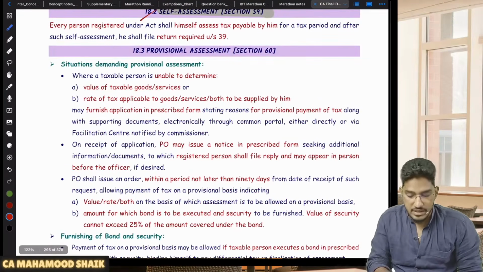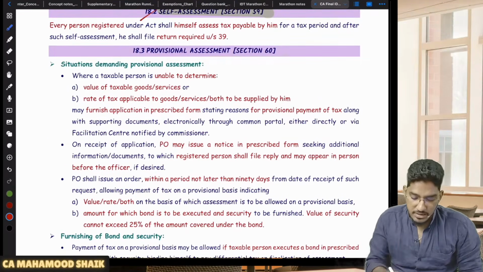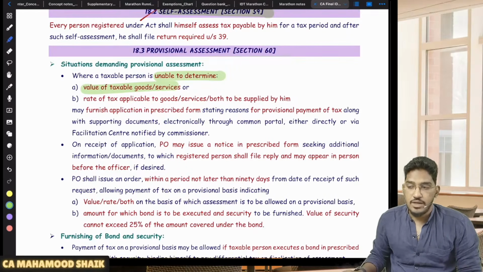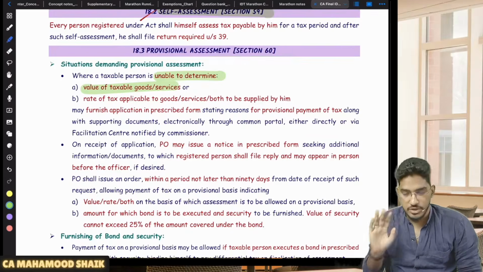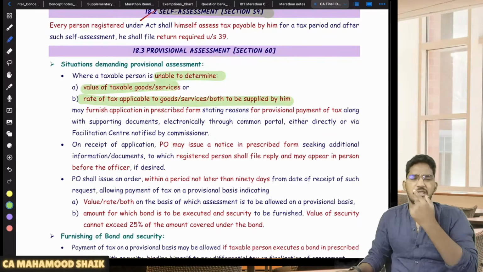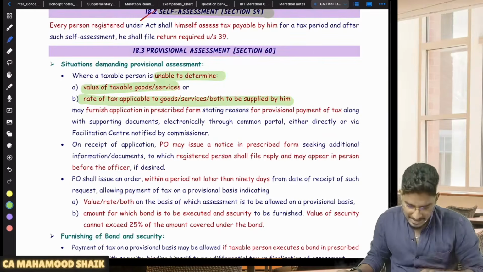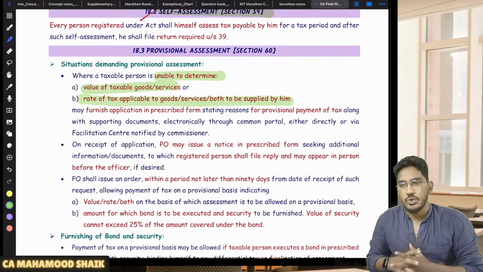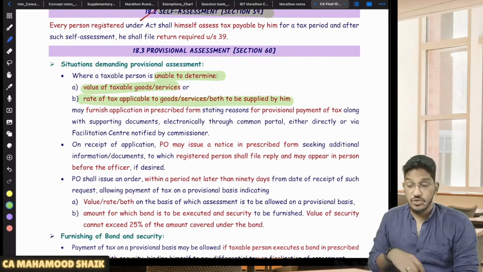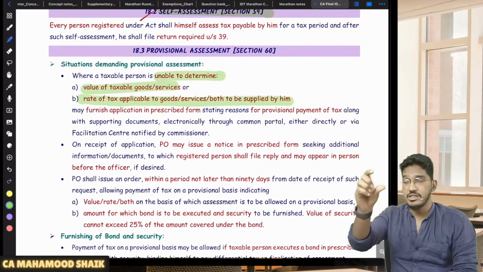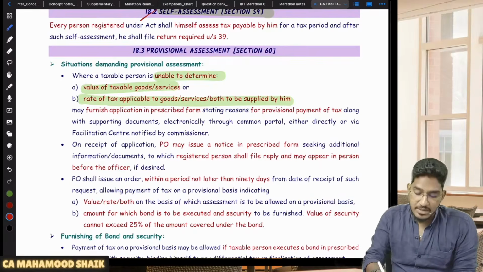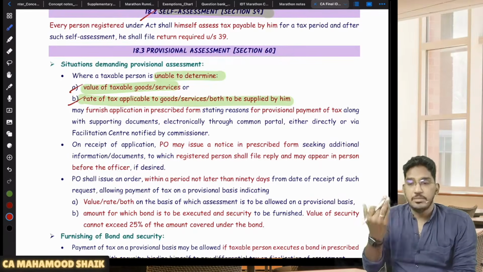Very simple. In case you are a taxable person facing some problem, you are unable to determine the value on which you are liable to pay GST. Or you are unable to determine the rate of tax applicable on your goods. There is some confusion here, quite common. As a part of business, sometimes we might not know how to determine value. Or you are selling some unique product which is not there in the HSN list. You are confused what will be the rate of GST applicable on the goods or services you are providing.